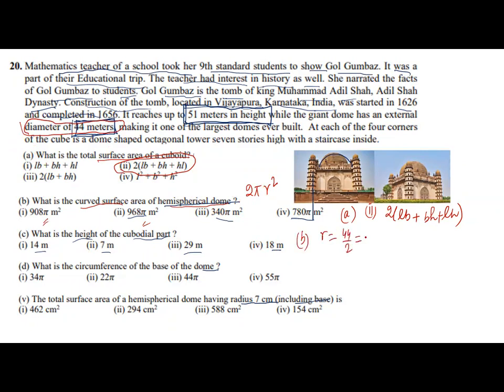R is equal to 22. Now curved surface area is equal to 2 pi r square. So this will be 2 into pi into r square. What is 22 square? 22 square is 484, into 2 pi. So that will be 968. It will be 968 pi meter square. You can check the multiplication. I think the second option is the answer. So for B, second is the answer.